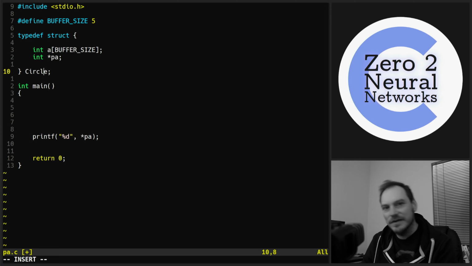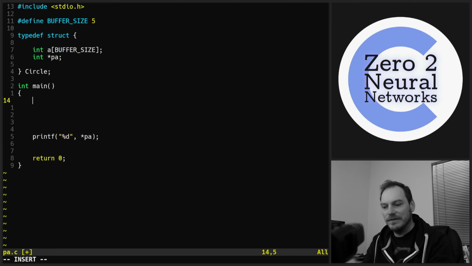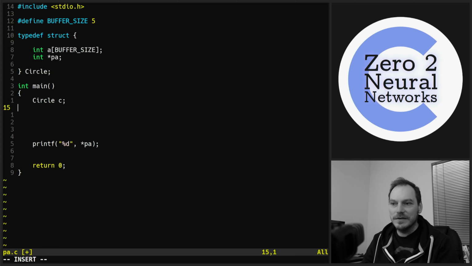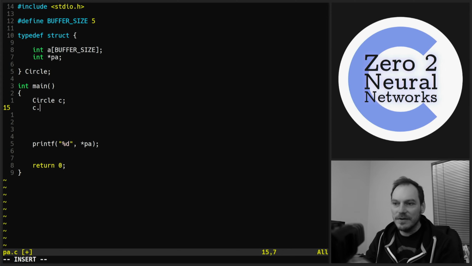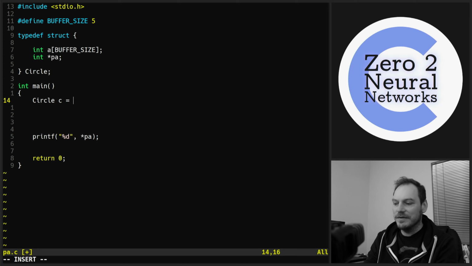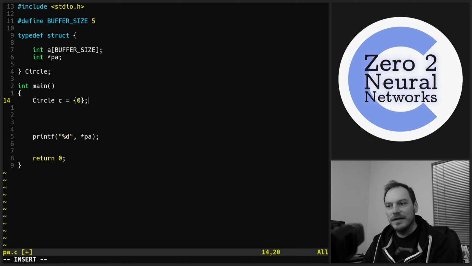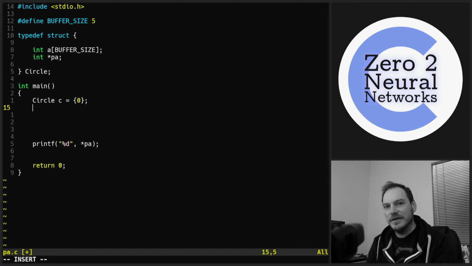We need to create an instance of one of these circles, so let's do that in our main function: Circle, and we'll just call it c. Because we've actually got the element here, we're not dealing with pointers here, we can do c.a. In fact, let's initialize this to 0, because we don't want any uninitialized data in our array. When we create it, if we do equals curly brackets 0, then that'll just initialize all the elements to 0. We can also do memset to do that, but for now we'll just do equals 0.